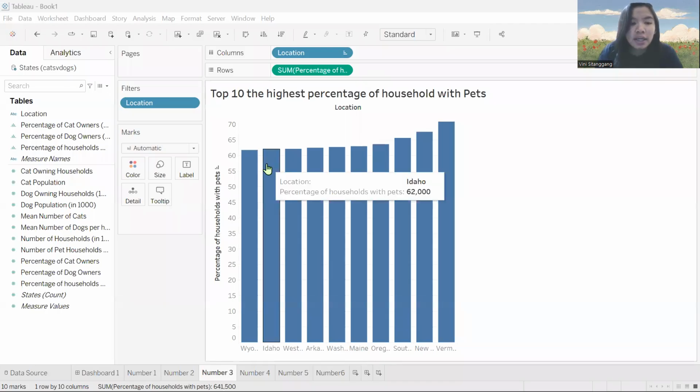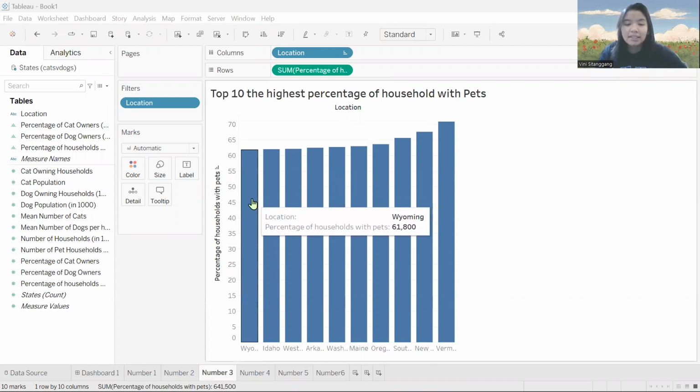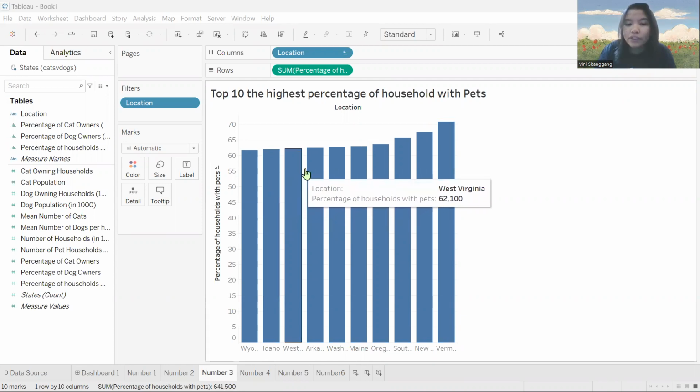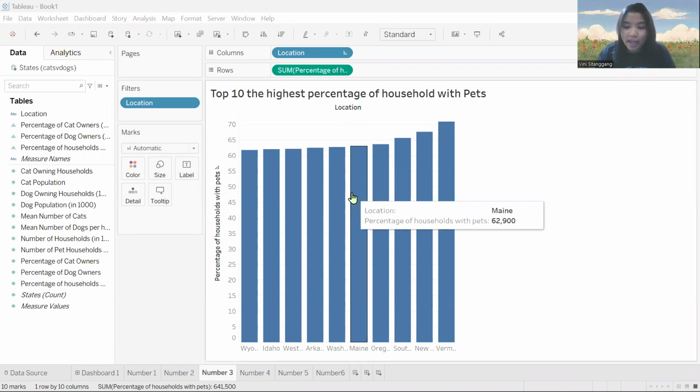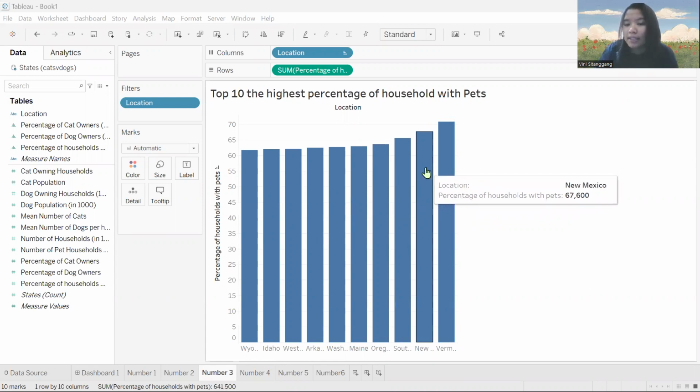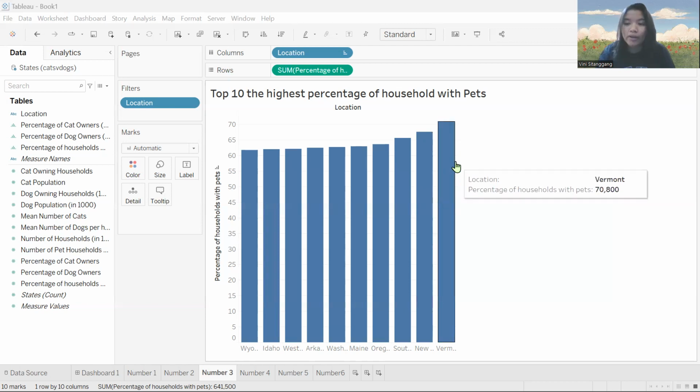The question is to name 10 states in the US with the highest number of households with pets. The 10th, the lowest percentage from the top 10, is Wyoming. Next is Idaho, West Virginia, Arkansas, Washington, Maine, Oregon, South Dakota, the second one is New Mexico, and the last is Vermont, which has the highest percentage of households with pets. So that's all from research question number three.